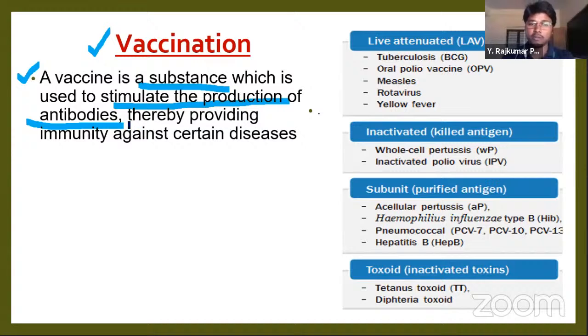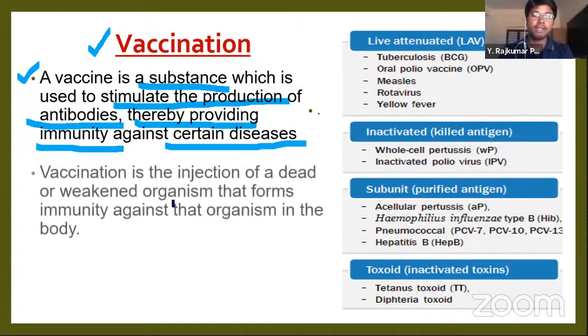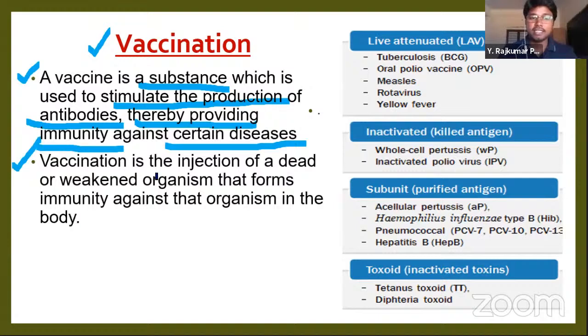Antibodies are produced by B lymphocytes in the body, isn't it? In the humoral immunity, isn't it? Yesterday we studied that. Thereby they provide immunity against certain diseases. Since the production of antibodies is already done, in future also the disease is prevented. We won't get that disease again. Vaccination is the injection of a dead or weakened organism.